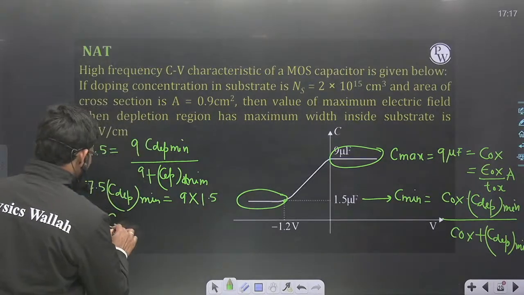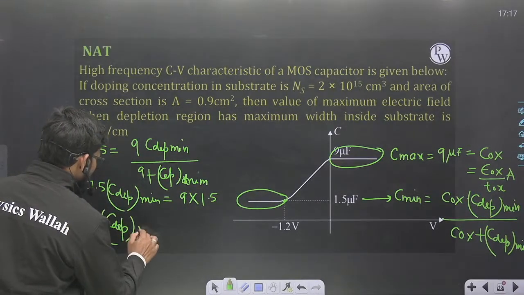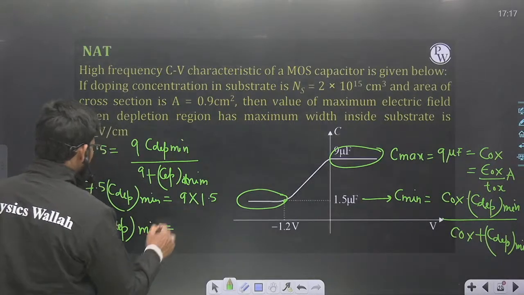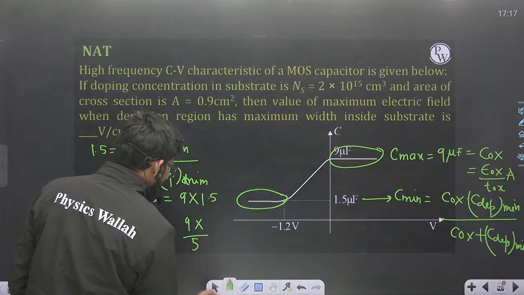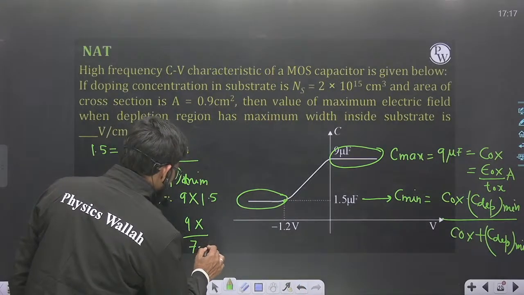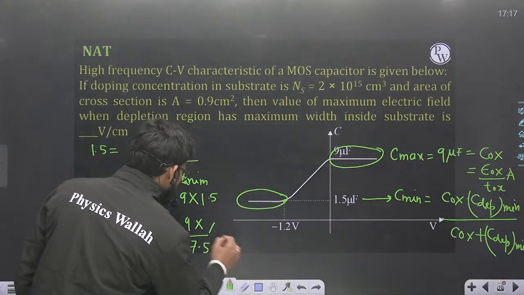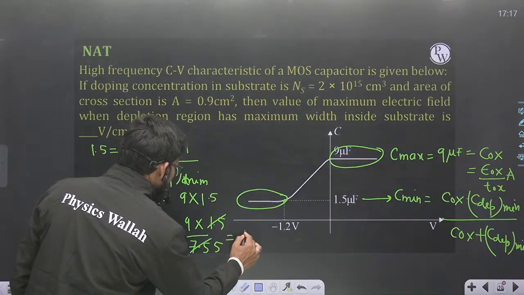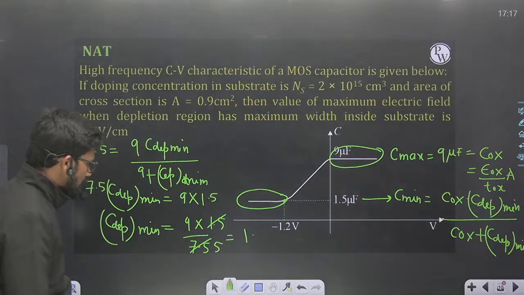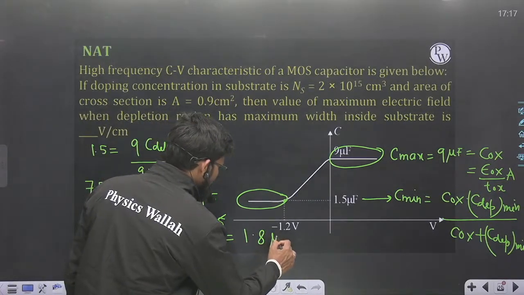So C dep min is equal to 9 into 1.5 upon 7.5, and this comes out to be 1.8 microfarad.